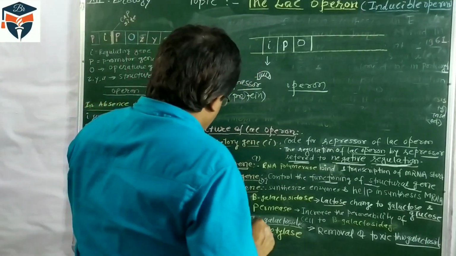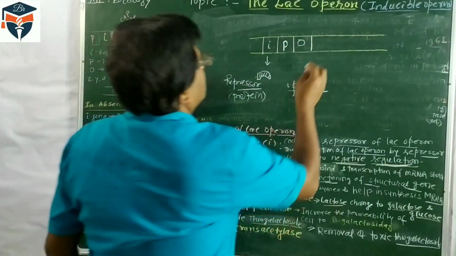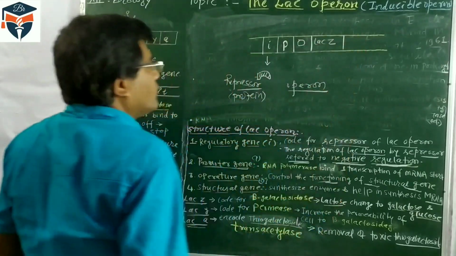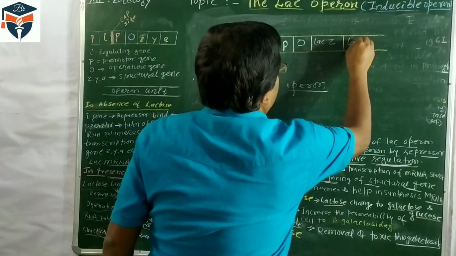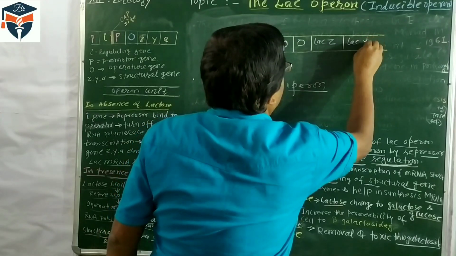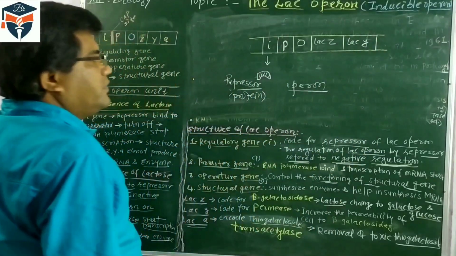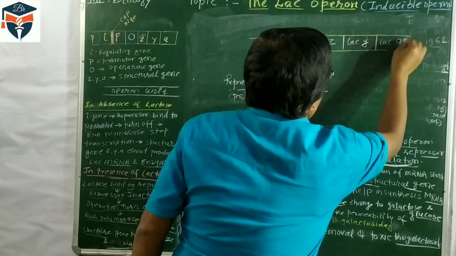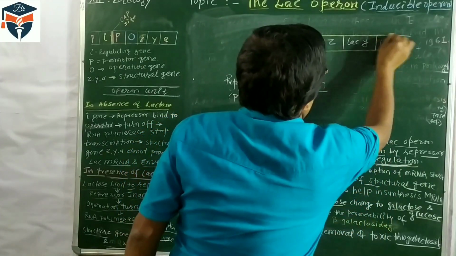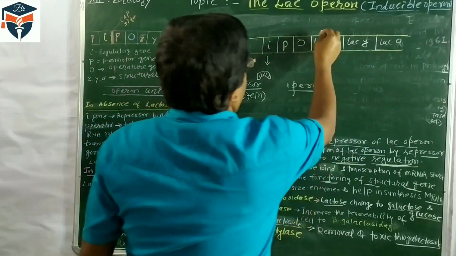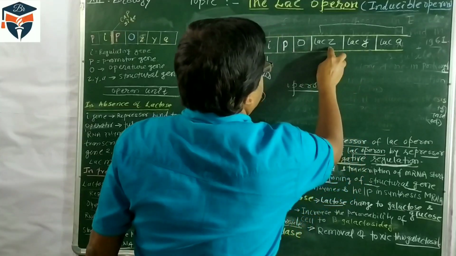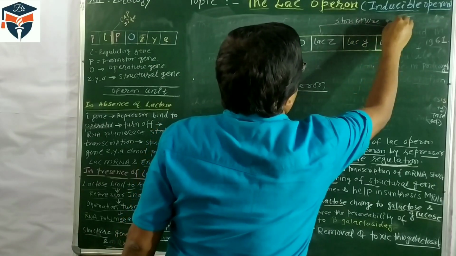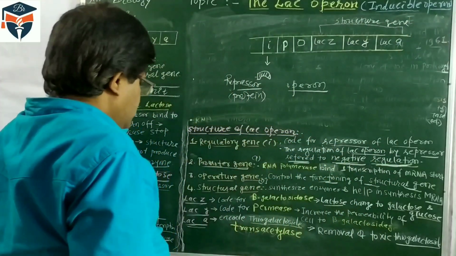Another is the structure genes, and these structure genes we can call lac Z or gene Z, lac Y or gene Y, and lac A, this is gene A. So these three, lac Z, Y, A, are called the structure genes. Now what is the function of the structure genes?